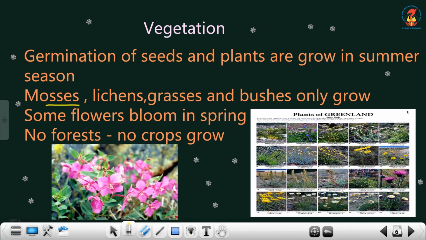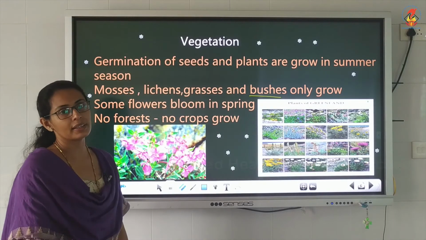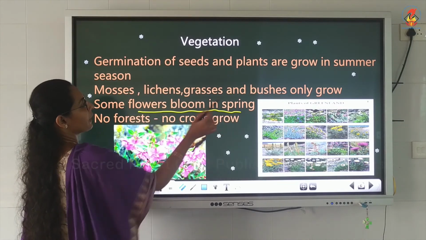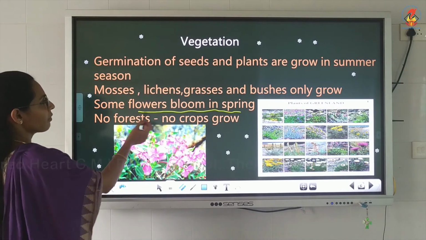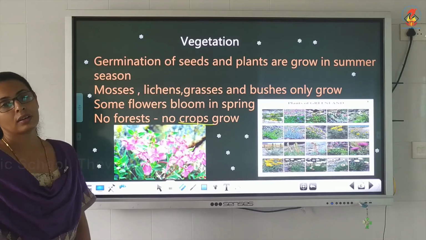And which plants are growing? They are mosses, lichens, grasses and bushes. Only these grow in this area. Then some flowers are also blooming in the spring season. The spring season is also there, but for a little time only. So some flowers are growing there. And there is no forest and no crops.